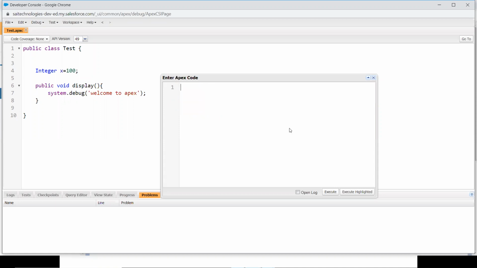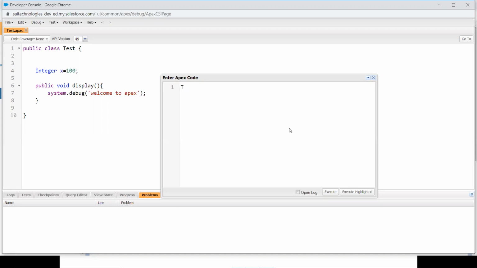Let me create an object for this class. How can you access a class? First step, don't forget, to access a class, you need to create an object for the class. There are two ways, and I'm going to explain the first way. How can you access a class? You need to create an object for the class.